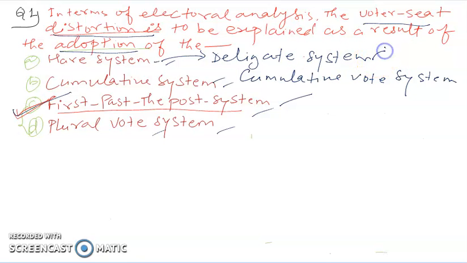This type of voting system is very popular in the Western world as well as in the US, because the US presidential election is held on the basis of this hair system or delegate voting system.